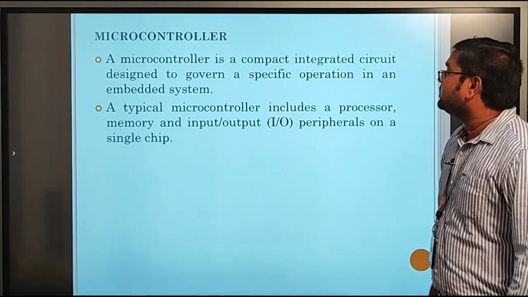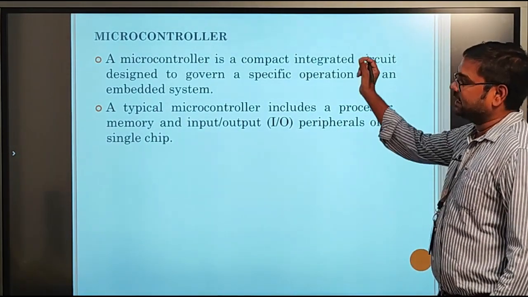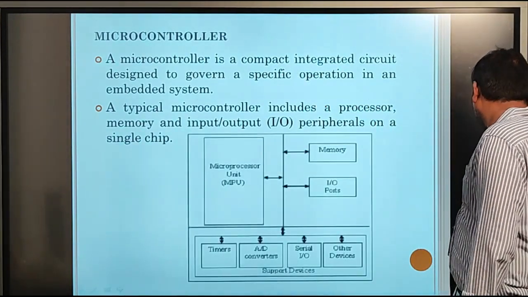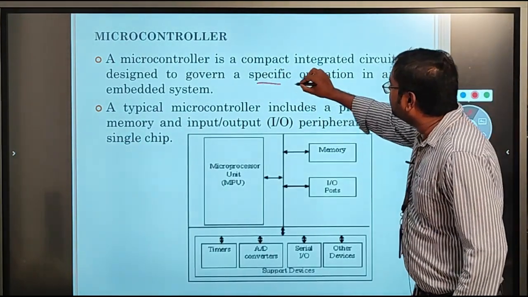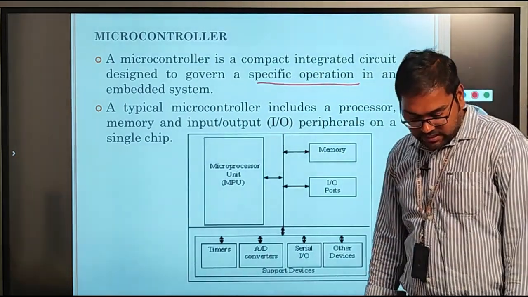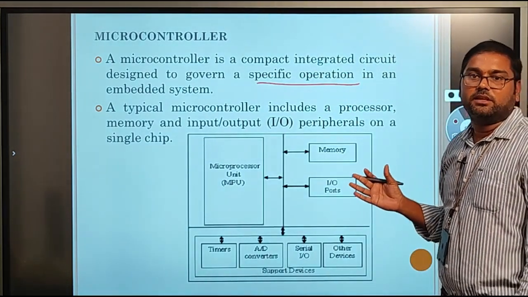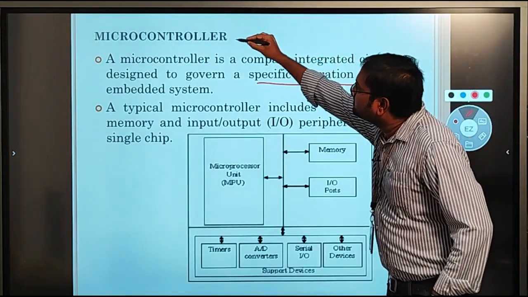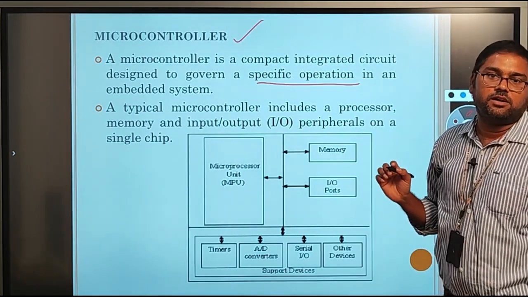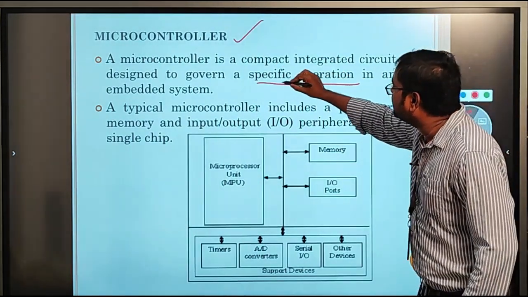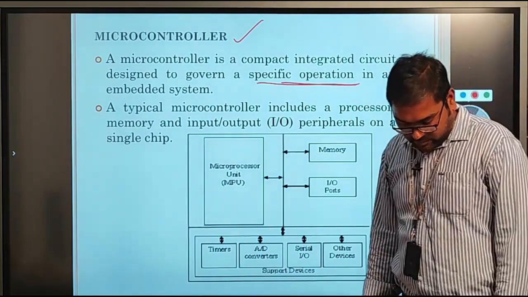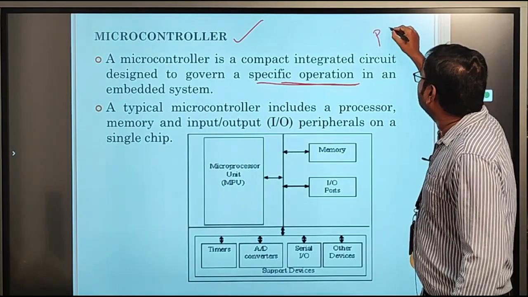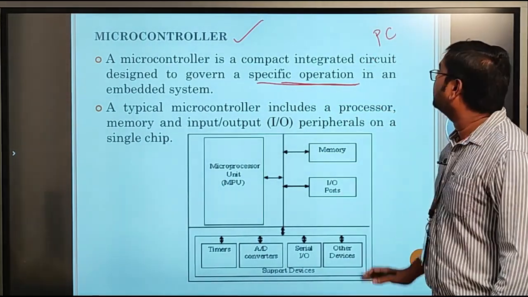And coming to the microcontroller, a microcontroller is a compact IC designed for a specific operation. Basically, microprocessors are completely general purpose, used for any application. But microcontrollers are designed only for a specific task or purpose. For example, a personal computer is the general example for the microprocessor.